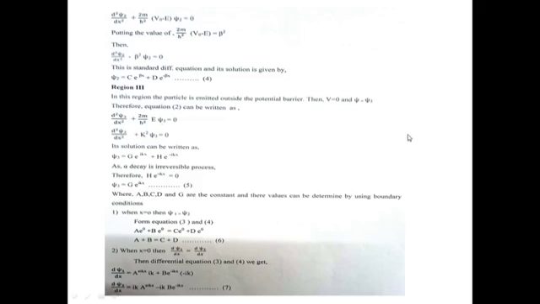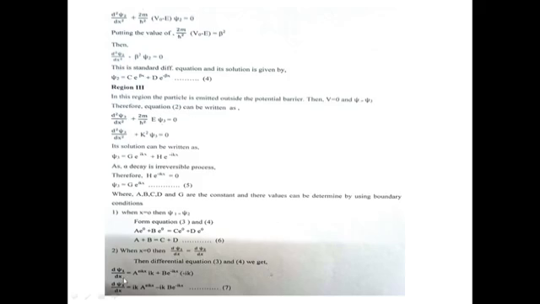Where A, B, C, D and G are constants, their values can be determined by using boundary conditions. When x = 0, then psi 1 = psi 2, from equations 3 and 4. Therefore, it becomes A e^0 + B e^0 = C e^0 + D e^0. Then A + B = C + D, equation number 6. When x = 0, then d psi 1/dx = d psi 2/dx, from differentiating equations 3 and 4.